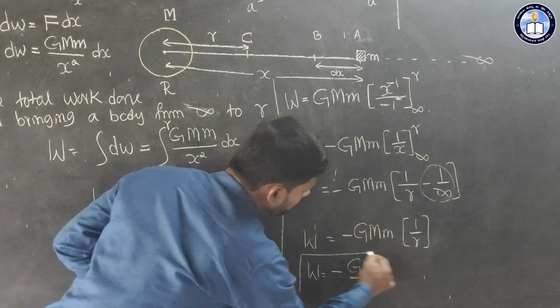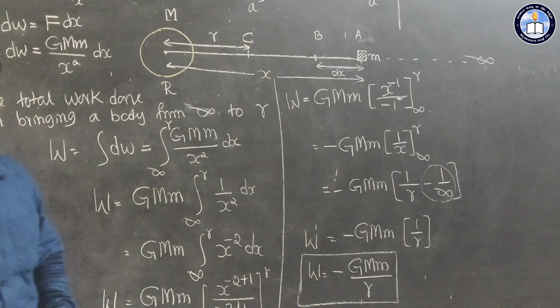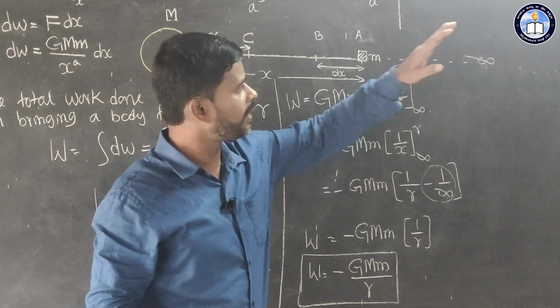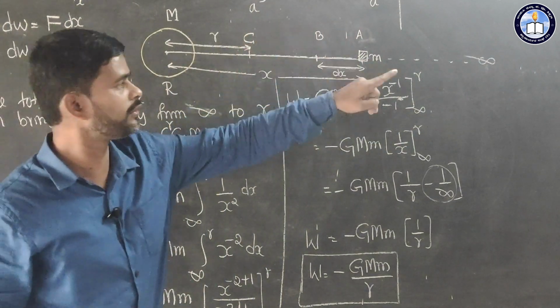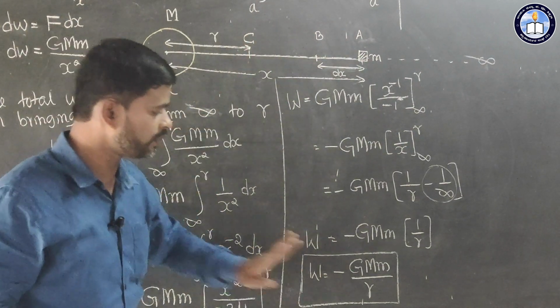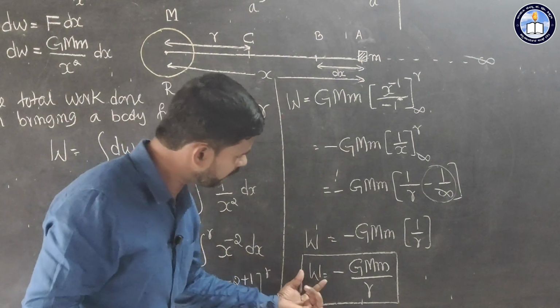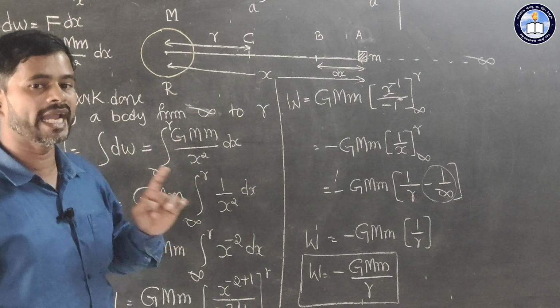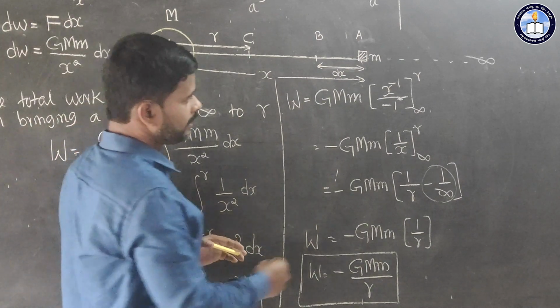So this is the amount of work done in bringing a body from infinity in the gravitational field, or infinity to point R. Now already we know the amount of work done in this case is stored as energy. The stored energy we can call potential energy.